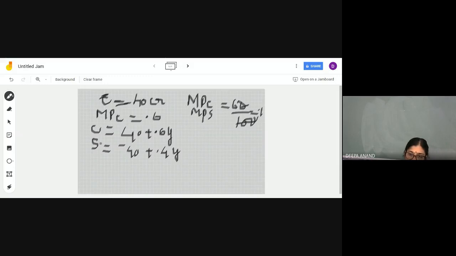Very good. Saving is equal to 0. So saving is equal to 0, that is, consumption equals income. So you have to substitute this. You know it's a break-even economy. So saving is equal to 0. So minus 40 plus 0.4y. So y is equal to